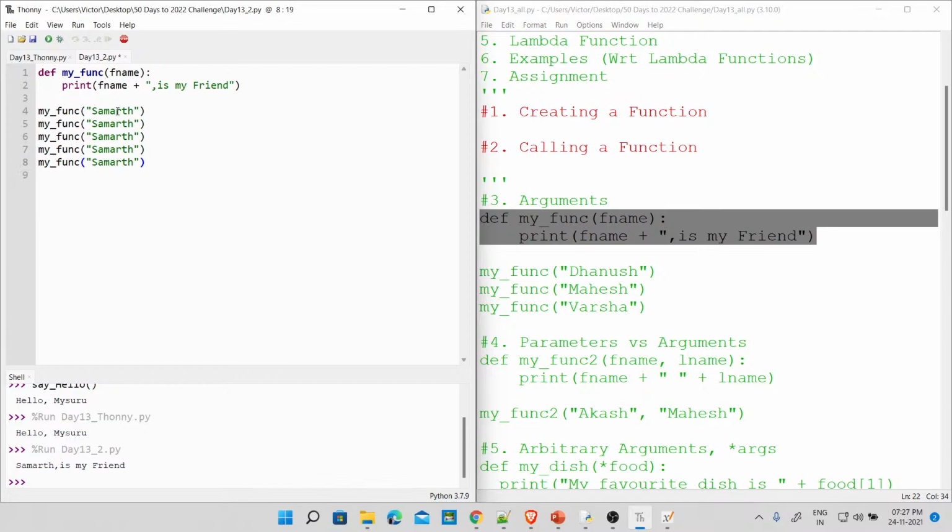All right. So Samath is my friend. Anjali is my friend. Then Amar is my friend. Then Anjali is my friend. And then Diksha is my friend. Okay. Diksha, I'm not sure if she's here, but Diksha is my friend. And then Niharika is my friend. Okay, so literally you can call everybody your friend. Okay, no problem. So you see here, Samath is my friend, Ahmad is my friend, Anjali is my friend, Diksha is my friend, Niharika is my friend.